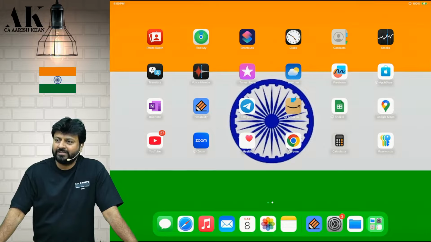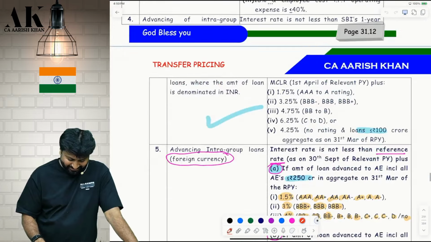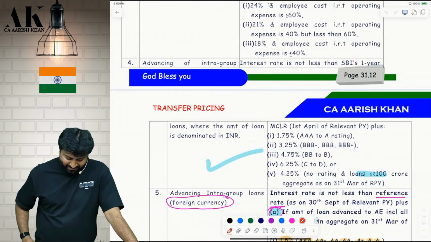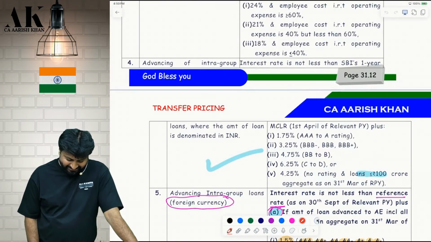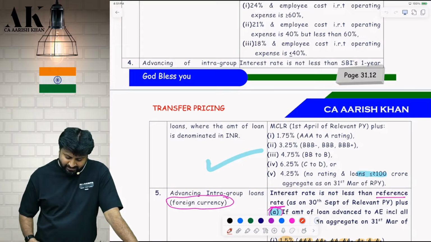Fourth one is also there, where there is no rating, and the transaction value is up to 100 crore. I also don't remember the 6.5; sorry, I have to revise. I have not put emphasis on this. 1.75 for triple A to A, then 3. It is increasing by 1.5 everywhere, and the last one is reduced by 2. Triple A to A, triple B minus, triple B plus, BB to B, C to D, and no rating, with loans less than or equal to 100 crore.